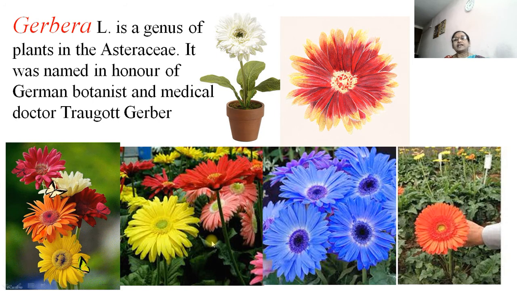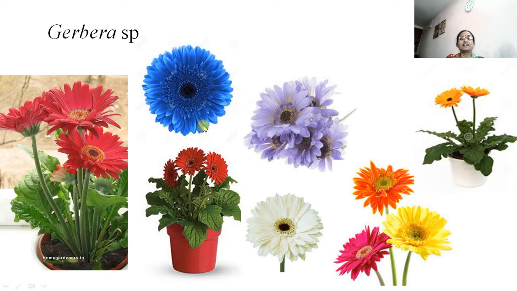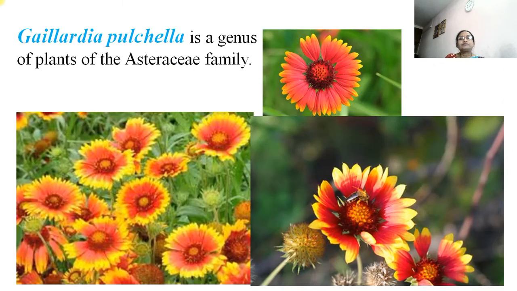But also we can see that these are not flowers, they are inflorescences containing ray florets and disc florets. There are other Gerbera species in all colors: blue, red, white, yellow, green, almost all colors which are found in the Dahlia are found in the Gerbera also.